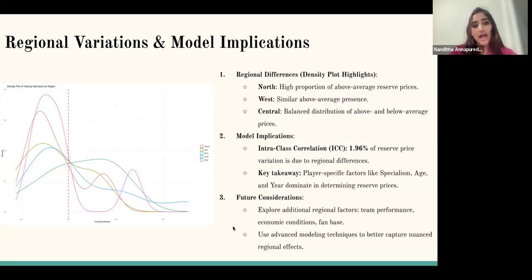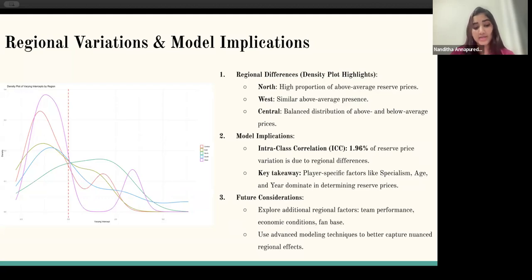So our analysis also revealed regional differences and the overall impact of regional factors on reserve prices. The density curve here shows that players from northern parts of India have a high proportion of above average reserve prices. We observe a similar above average presence for the west as well. The central region, however, has a more balanced distribution of above and below average prices. The conclusion that we draw from this is that regional factors contribute minimally to reserve price variation, and we also observe only an ICC value of 1.96%, which is extremely low.